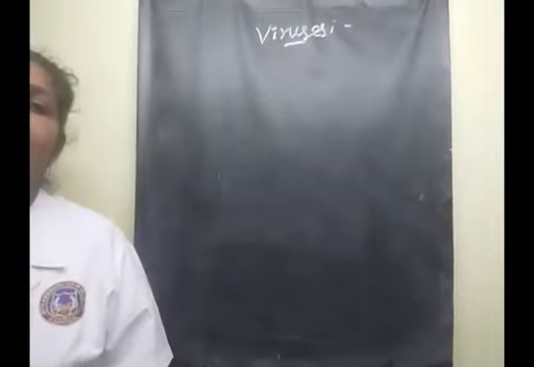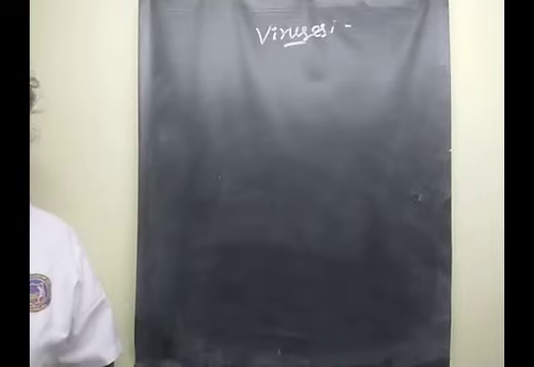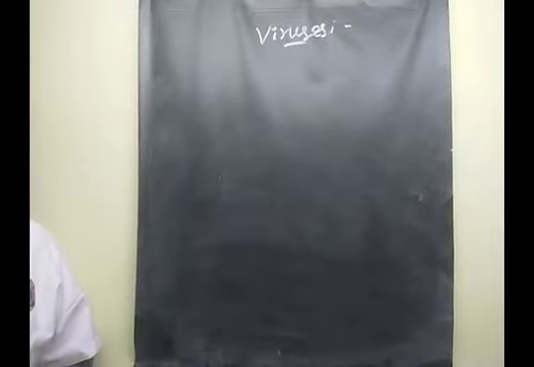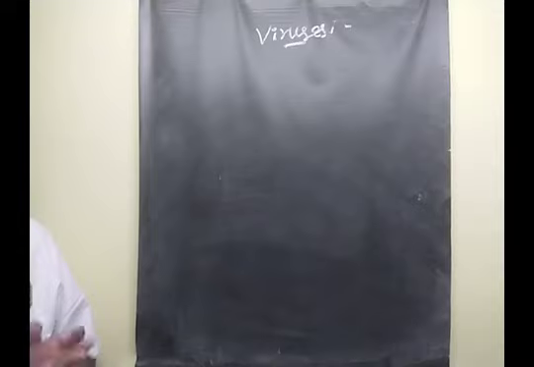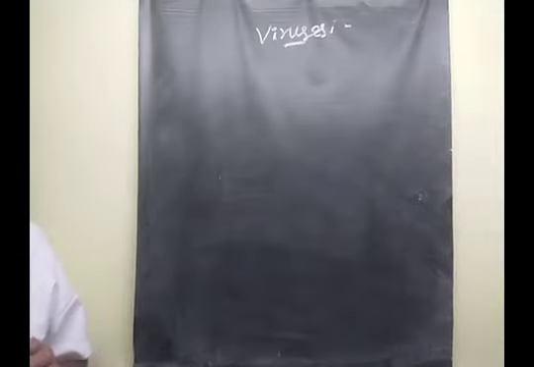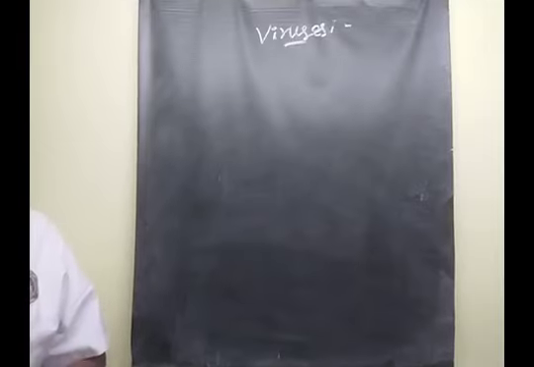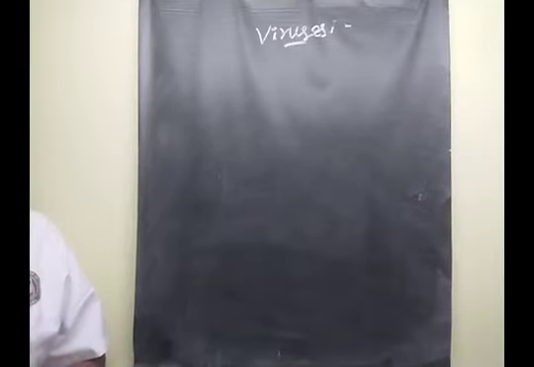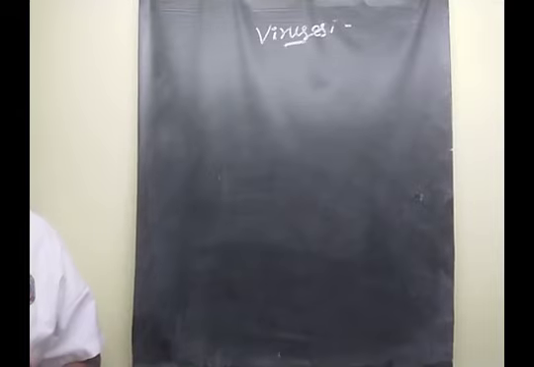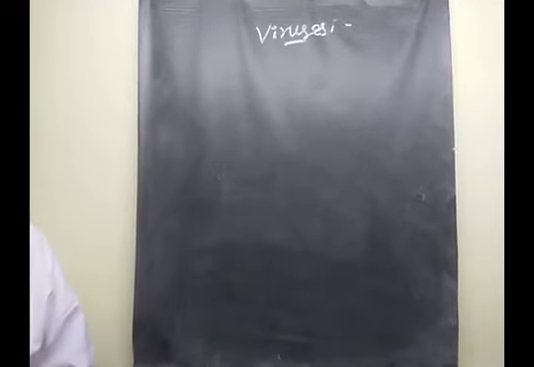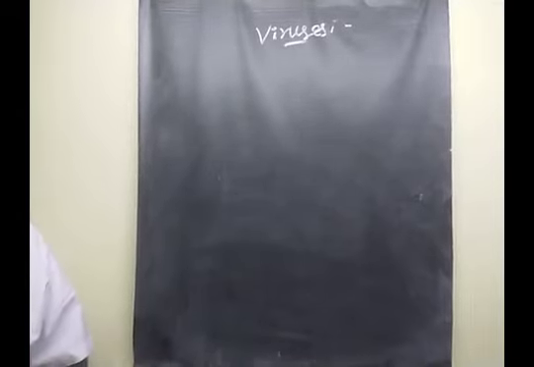What is meant by viruses, children? Viruses are the smallest particles. Am I correct? A virus is an ultramicroscopic or submicroscopic obligate intracellular parasite. What is meant by parasite? It lives on another organism.